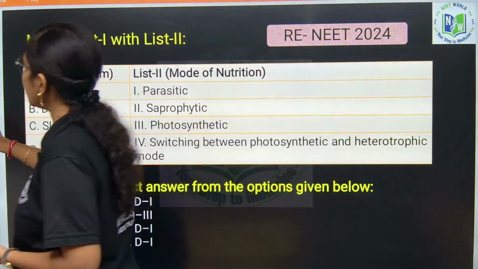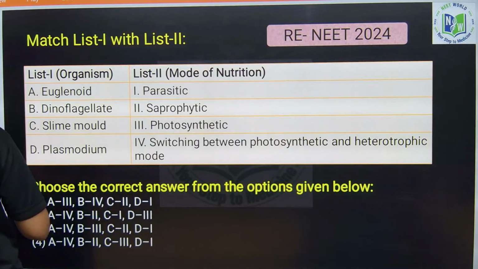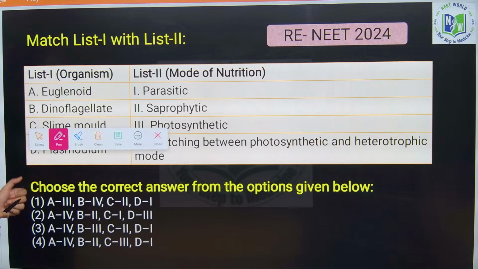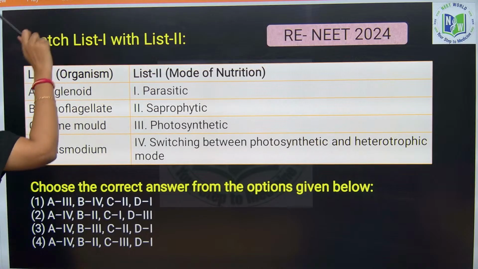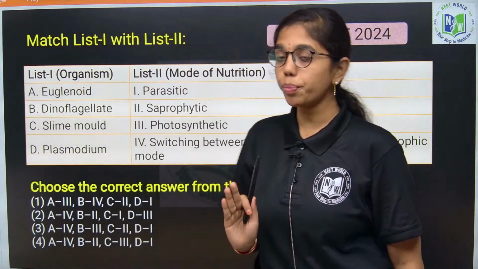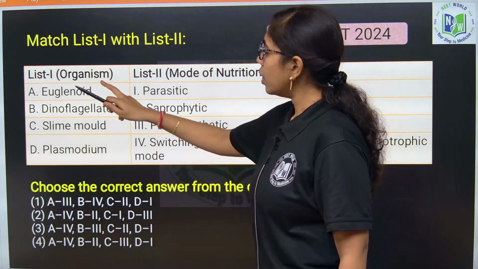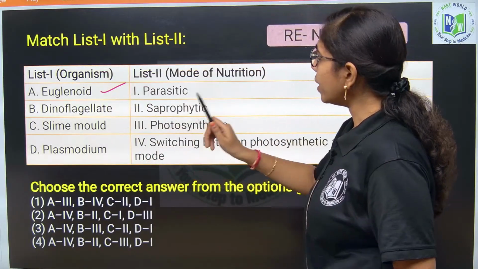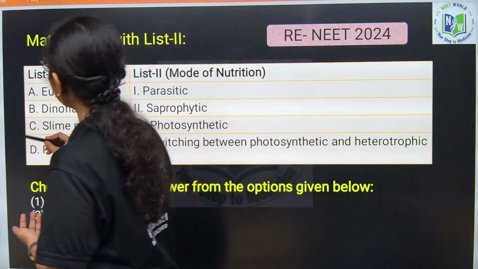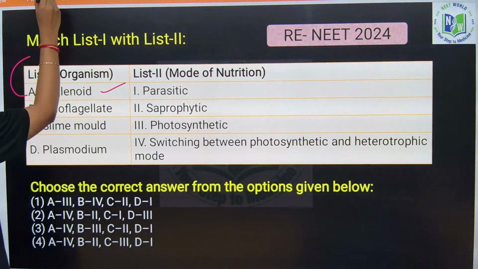Simple questions only we got from this chapter. When we analyze all the previous year NEET questions, from this chapter we got the most simple questions, and many a times the question is placed from fungi only. As such you prepare. So, here if you look into euglenoid, its mode of nutrition. We know euglenoids conduct what mode of nutrition? Mixotrophic nutrition. Okay.